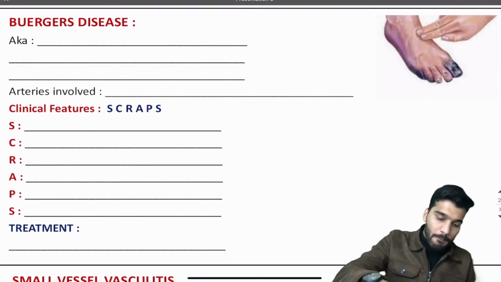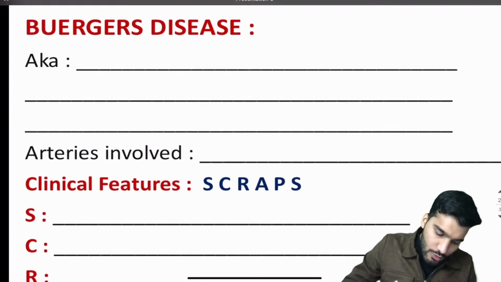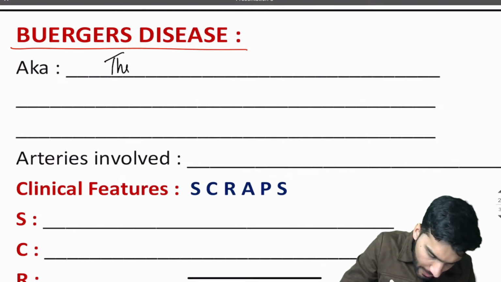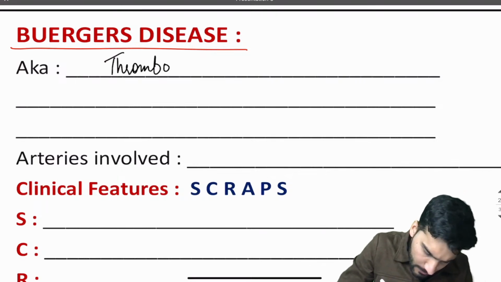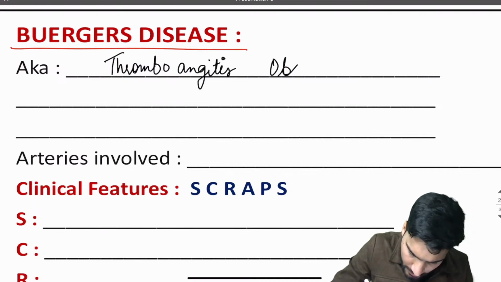Now let's move to Buerger's disease. Very important again, Buerger's disease. It's also called thromboangiitis obliterans.